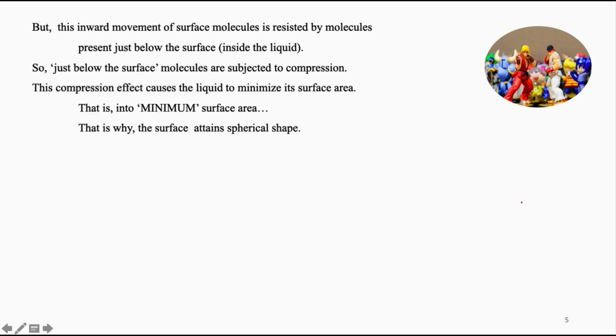But this inward movement of surface molecules is resisted by the molecules inside the liquid, especially by the molecules just below the surface. So, there will be a fight between the surface molecules and their neighbors. Now, just below surface molecules will be subjected to compression, which causes the liquid to minimize its surface area and hence the spherical shape.